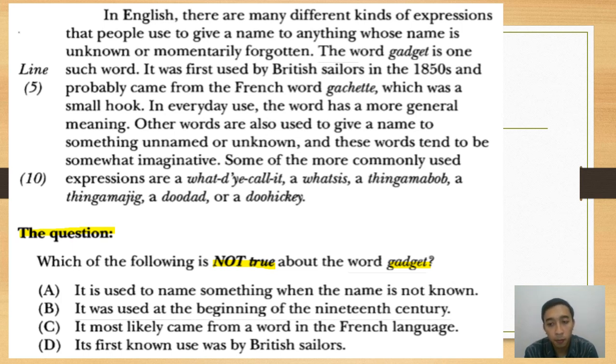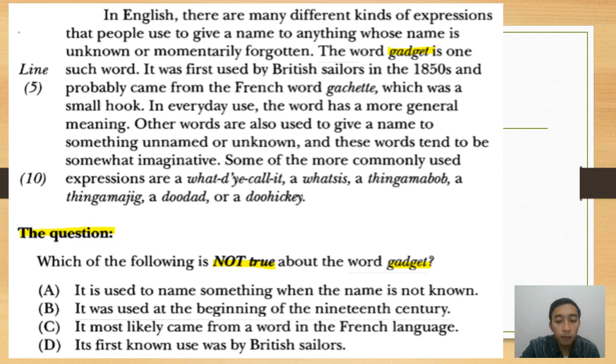After we find the keyword from the question, we relate it to the text. Okay, we find the word gadget in line 3. Then there must be 3 true answers and 1 which is not true. Let's discuss it one by one.